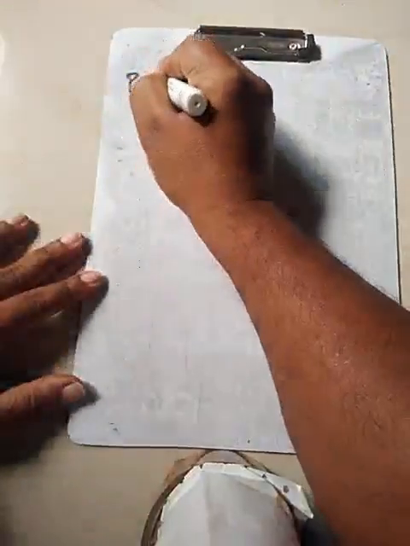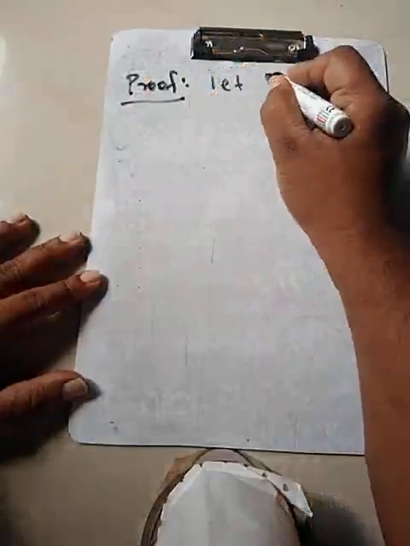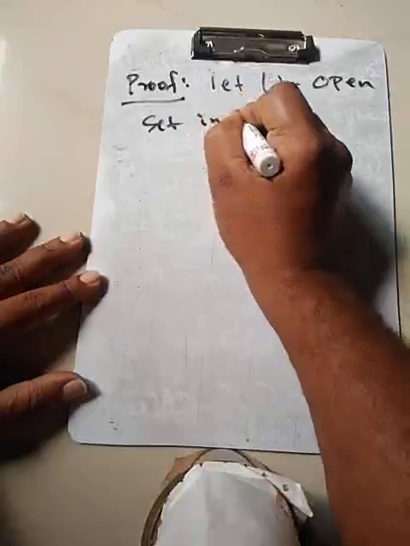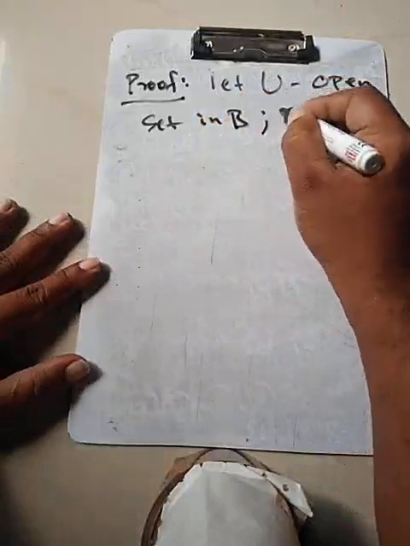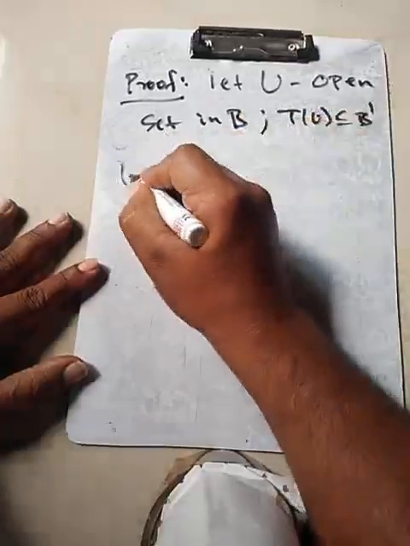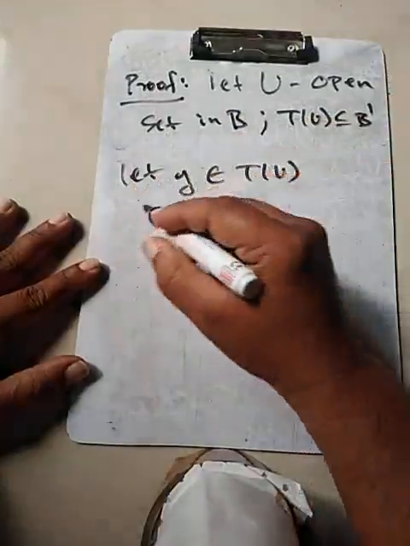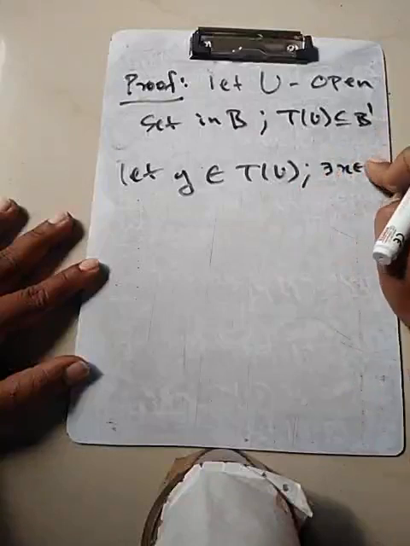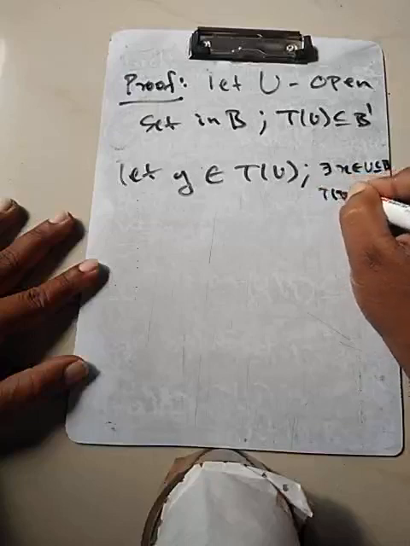To prove, let U be an open set in B. So T of U is a subset of B dash. Let y belong to T of U. So there exists x belonging to U, which is a subset of B, such that T of x is equal to y.